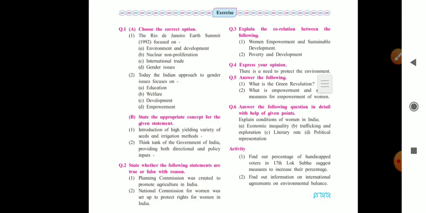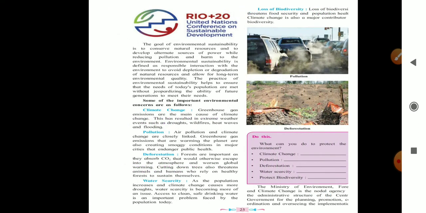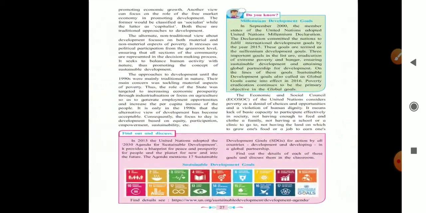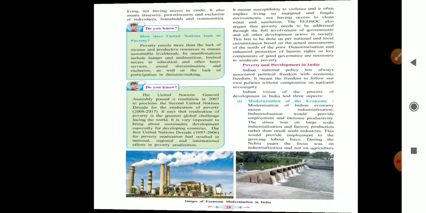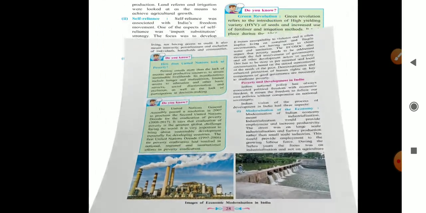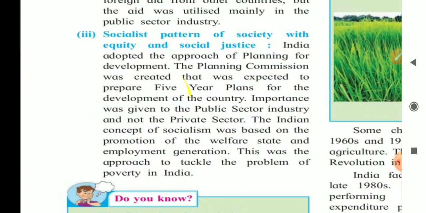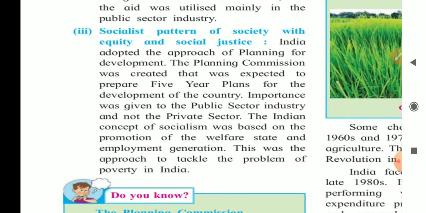If you want to see the answer, you have to go on page number 29. I will show you where is the answer. Page number 29. Here you will get third point, socialist pattern of society with equity and social justice.